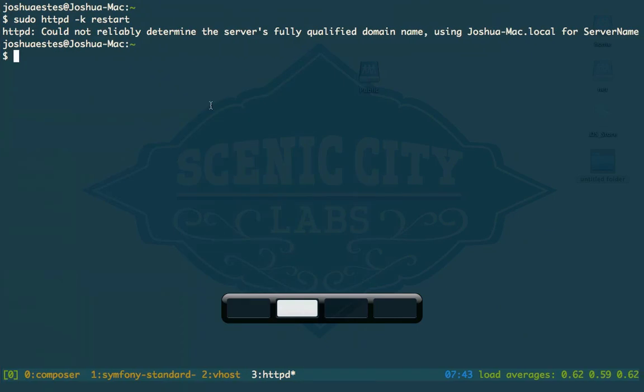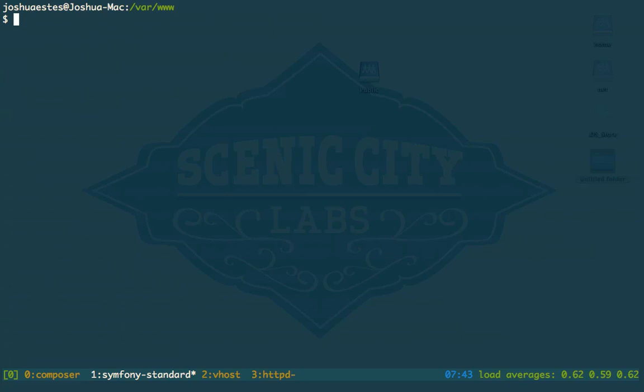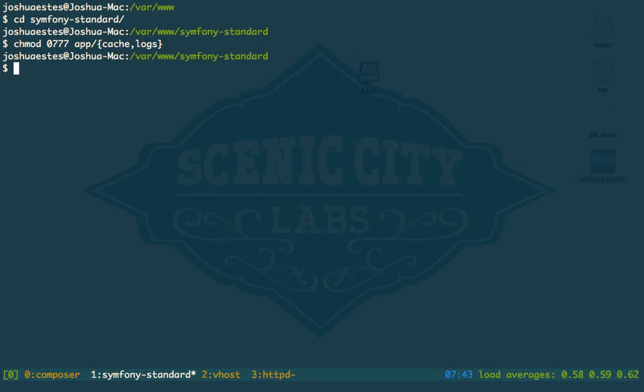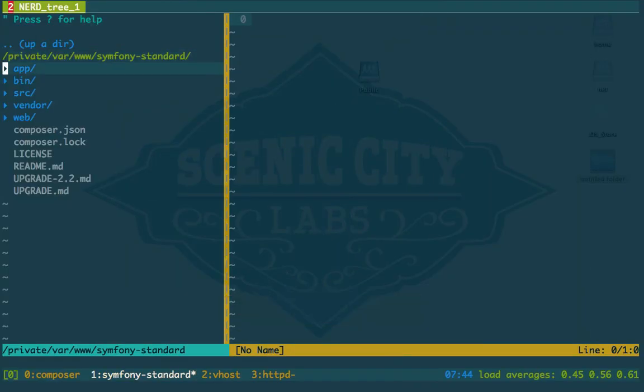It looks like something went wrong, so let's go ahead and see what the deal with that is. Most of the time it's just going to be a permissions issue, or with this it is a permissions issue.